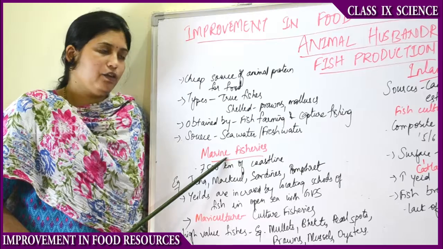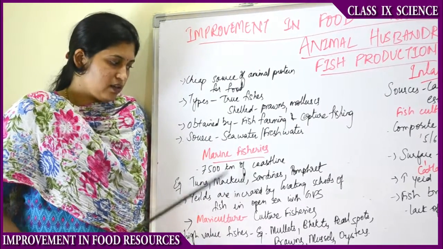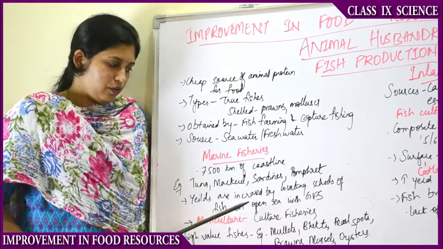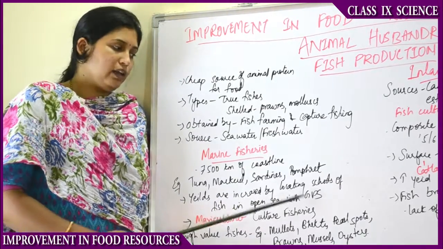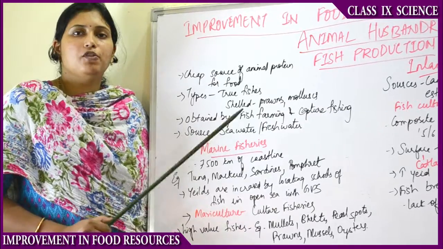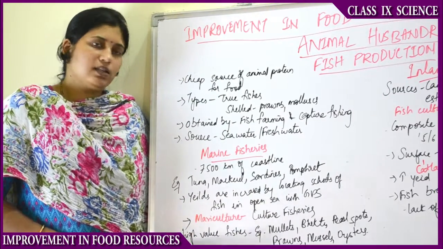So this is about marine fishery. Mariculture is a type of marine fishery. The increase in yield of fishes is achieved with the help of locating the schools of fishes with the help of satellites, GPS trackers and locators.